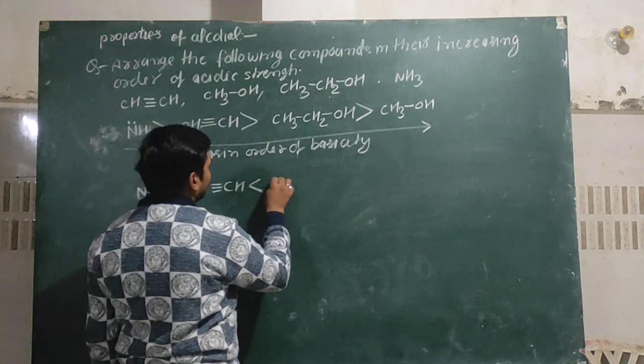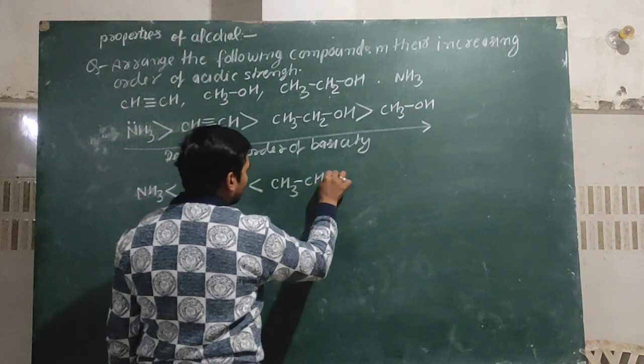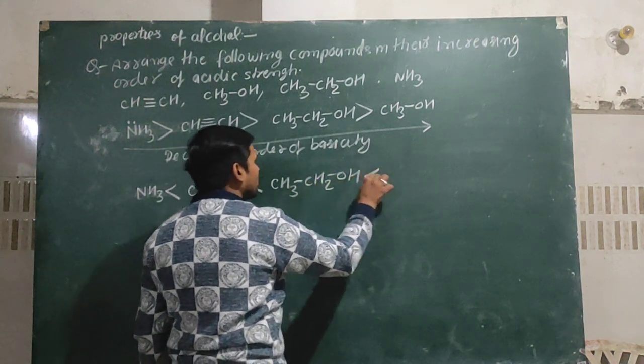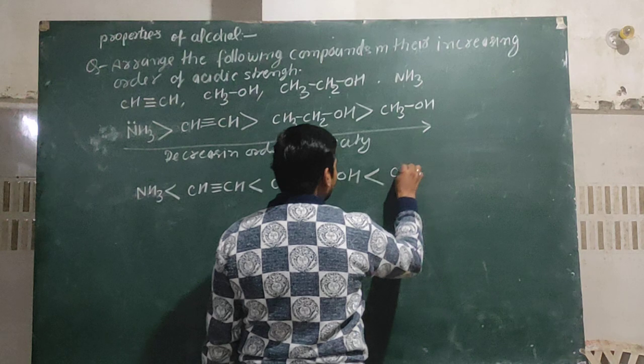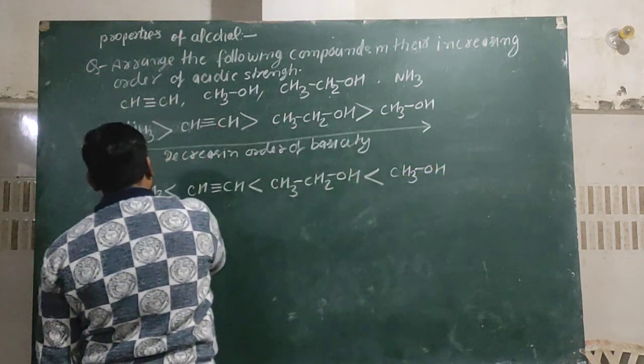Acetylene is less acidic than CH3CH2OH, and CH3OH is more acidic.